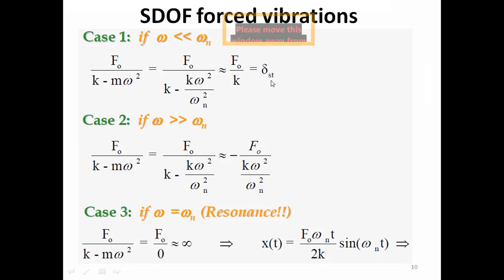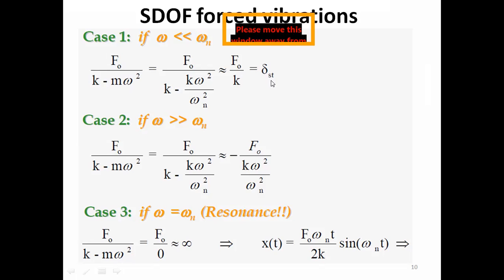So if somebody asks you what would be the amplitude of the steady state response, you must ask only one question: what is the frequency of excitation and what is the natural frequency of the system. If you know that the frequency of excitation is too small compared to the natural frequency, simply tell them that the amplitude of the steady state response would be equal to f naught by k. So within seconds you would know f naught, and you would know the stiffness of the system.